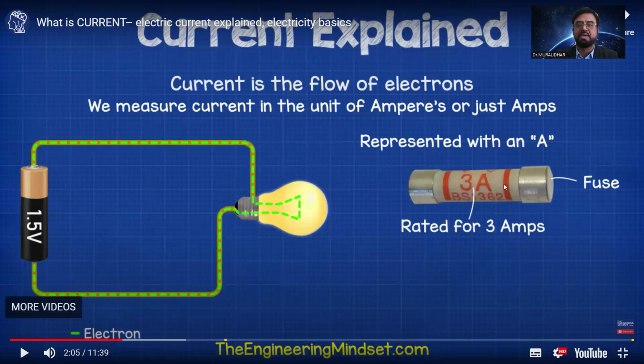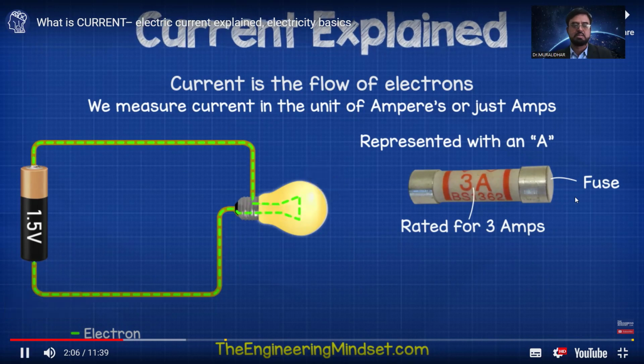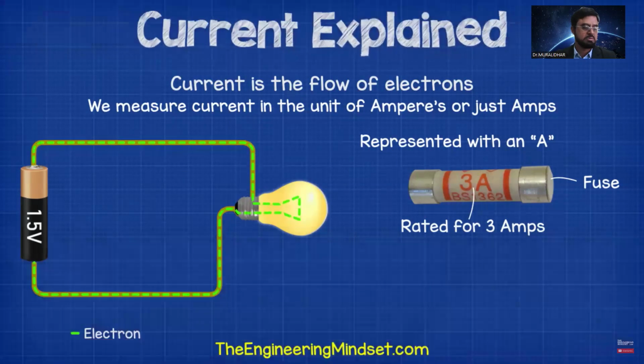indicates 3 amperes. Current is measured in the name of the scientist, Ampere. That is, current is the flow of electrons or flow of charge. Amps of current. We'll look at how we use fuses later on in this video.